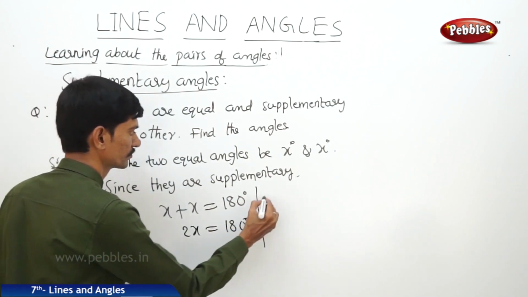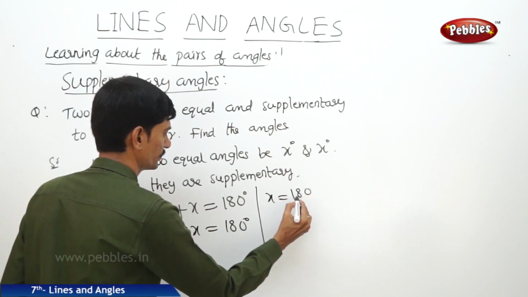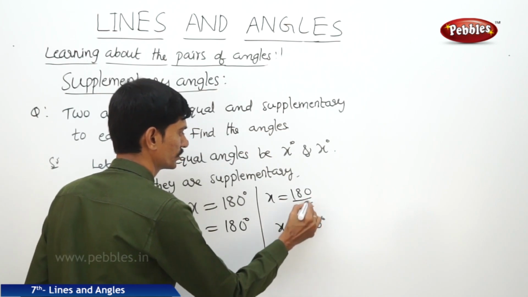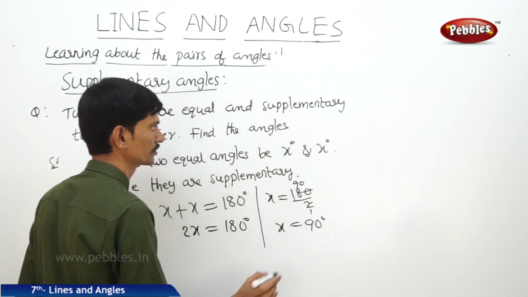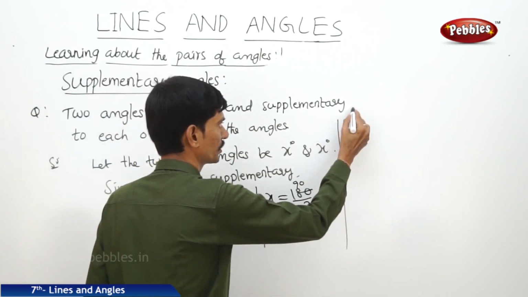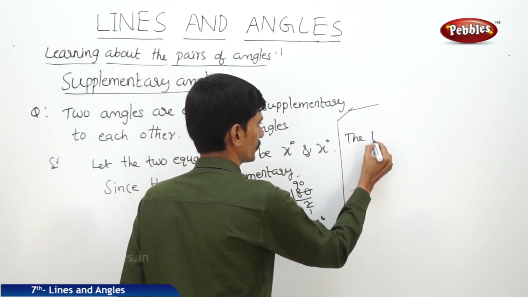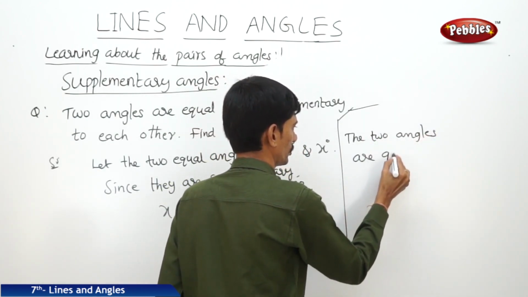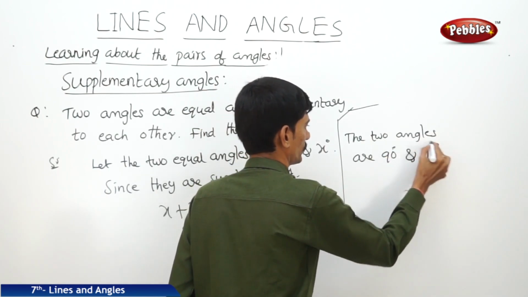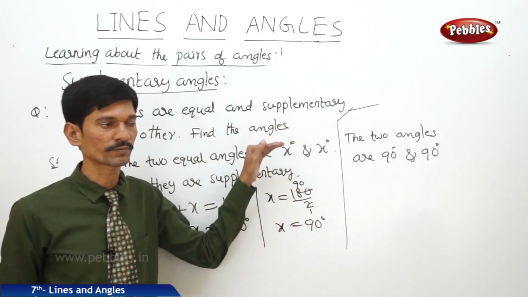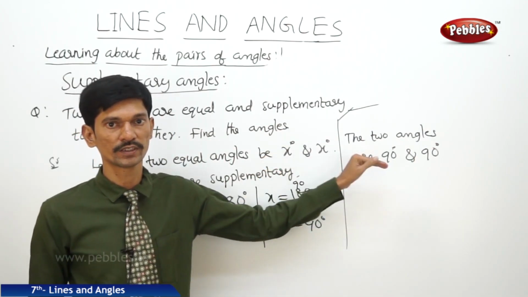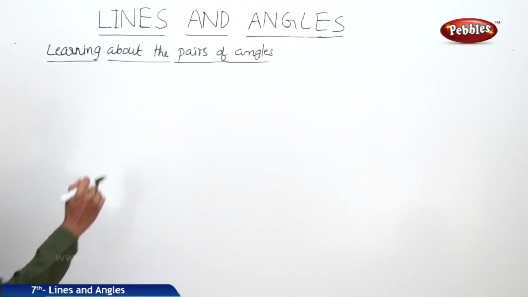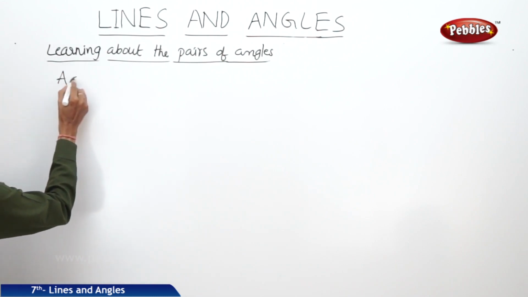Then x equals 180 by 2. Then x equals 90. So the two angles are 90 degrees and 90 degrees. So if the two angles are equal and supplementary to each other, the two angles must be right angles.